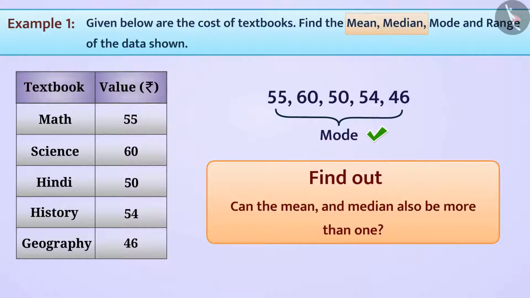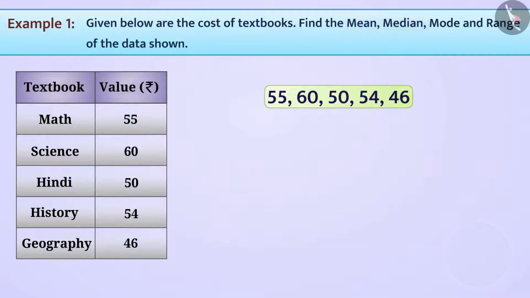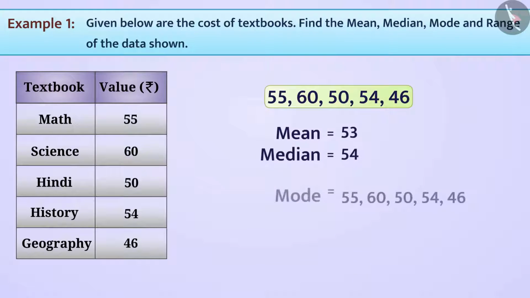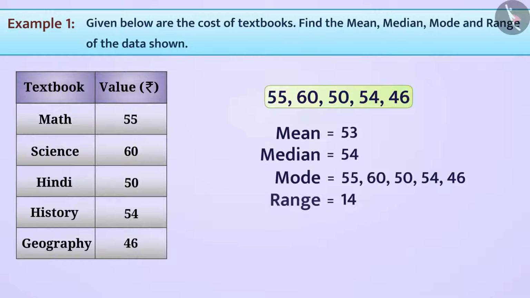Do you think the mean and the median can also be more than one for a data set? Why don't you find that out by yourself? In this way, we have found the mean, median, mode and the range in the group of data shown.